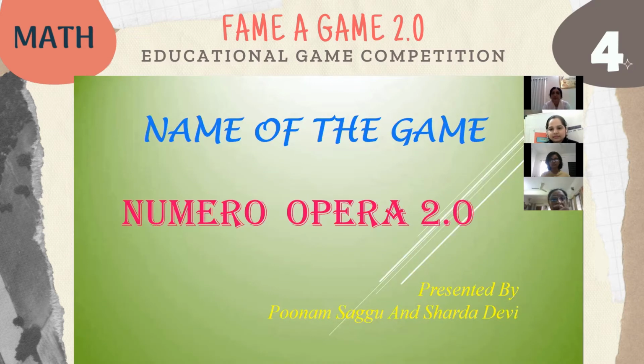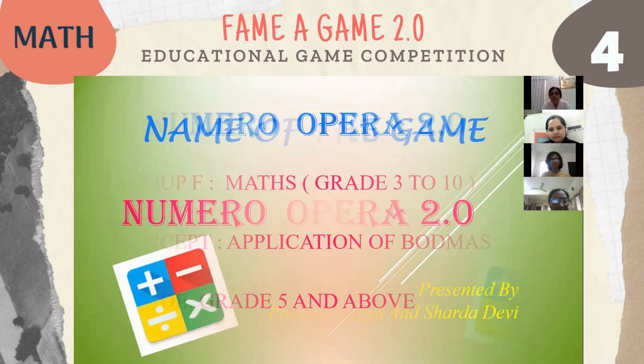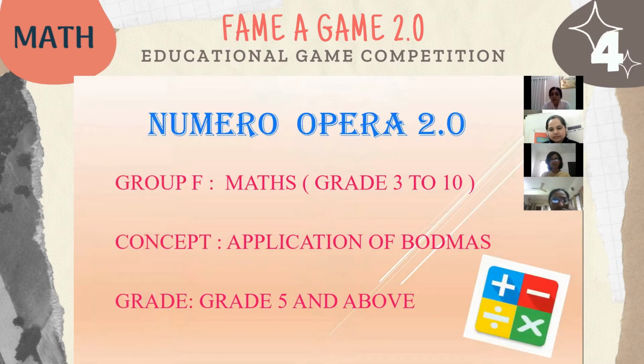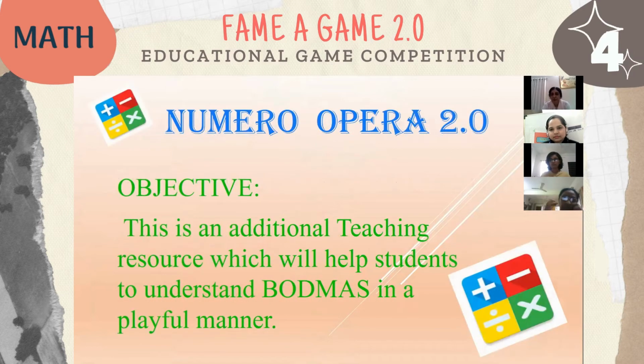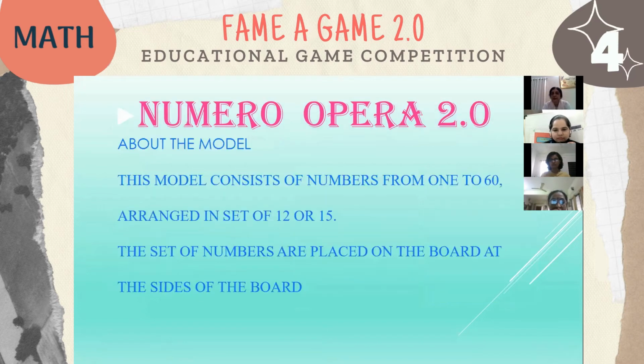So the name of my game, as said, is Numero Opero 2.0. This is basically designed to make students think by using the mathematical operations of addition, subtraction, multiplication, and division, by making use of the rules of BODMAS, and it is applicable for students of grade 5 and above. The materials used for this game are a board, the number board, dice, and marbles.